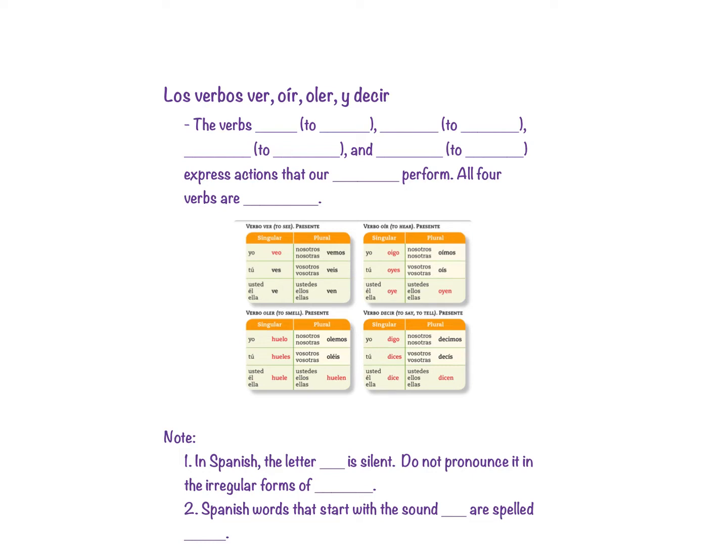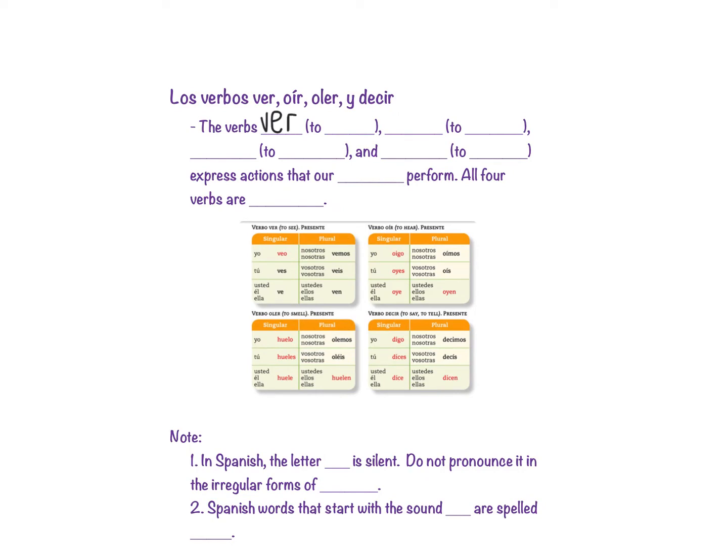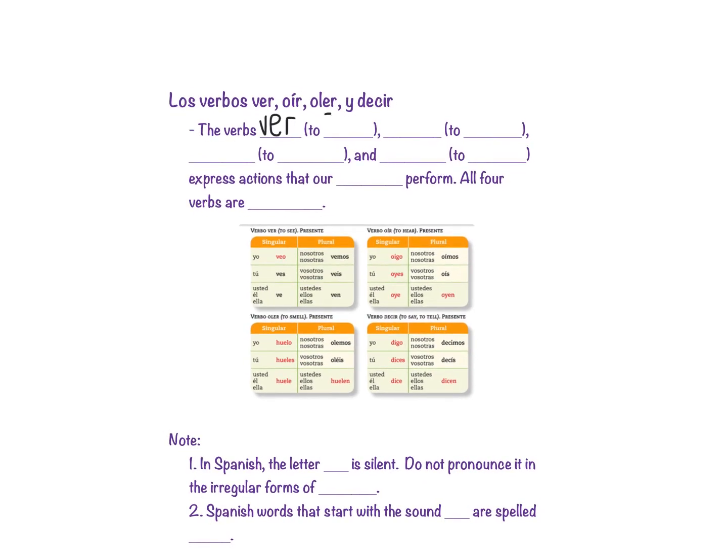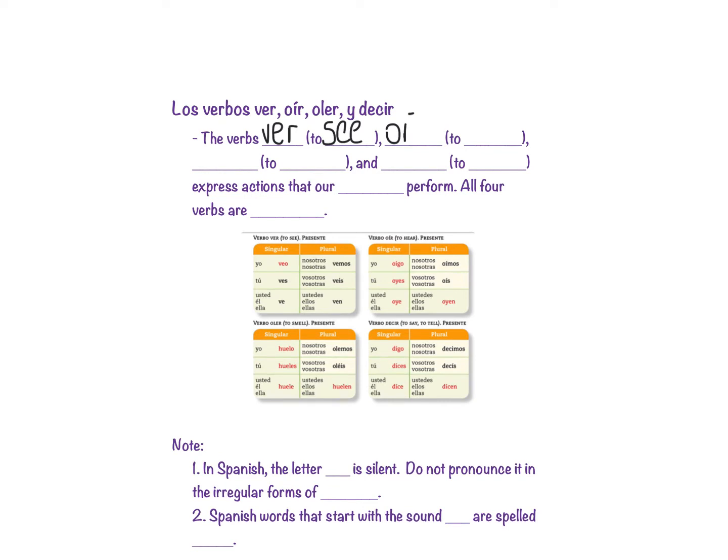I apologize, it's really hard to write on this app. I will do my best, and I'll go ahead and fill this in. The verb ver, which means to see. The verb oír, which means to hear.